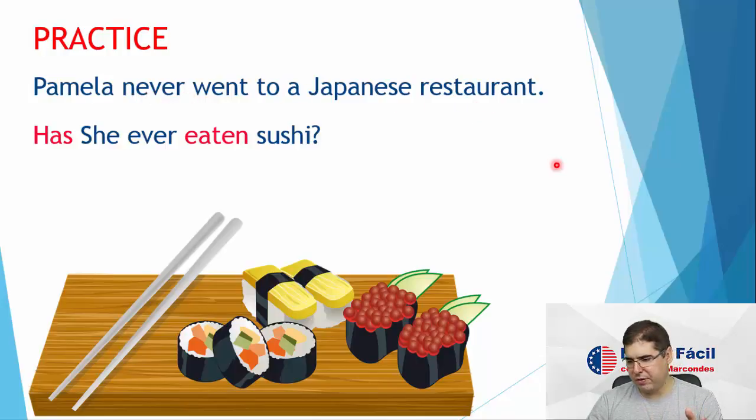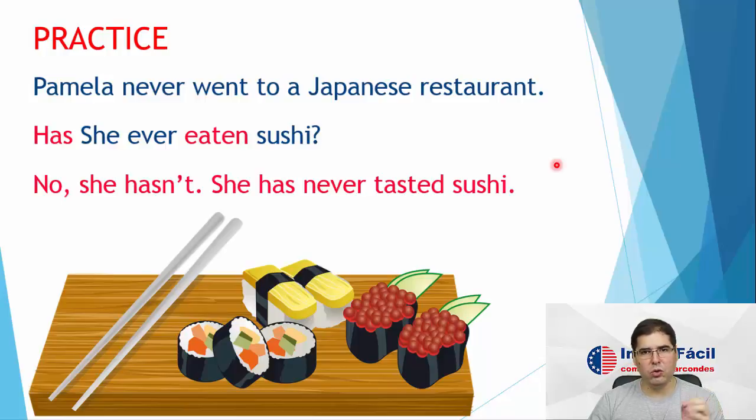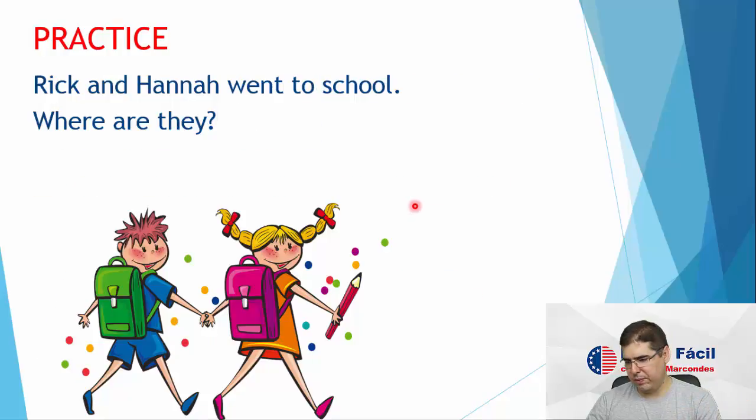So, has she ever eaten sushi? No, she hasn't. Look here, auxiliary verb, the verb to have, conjugated for she, and with the not, because it's a negative answer, right? No, she hasn't. She has never tasted sushi. She has never eaten sushi, okay? These are synonyms here.